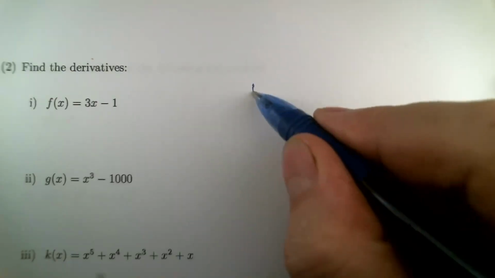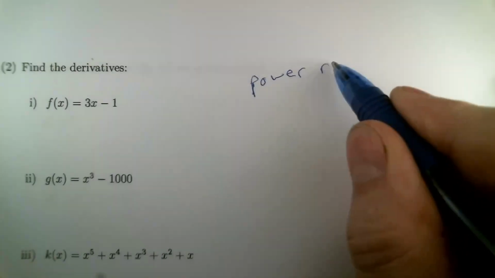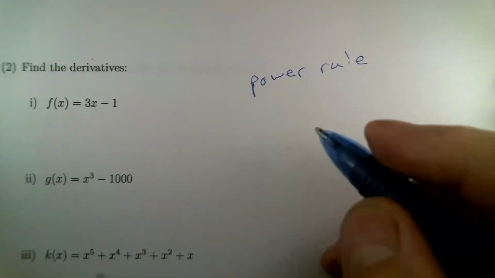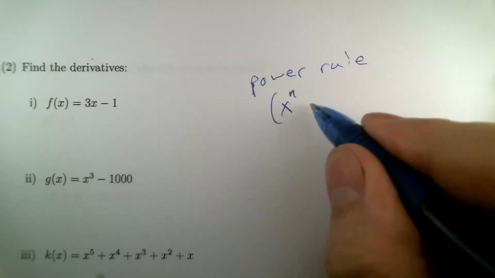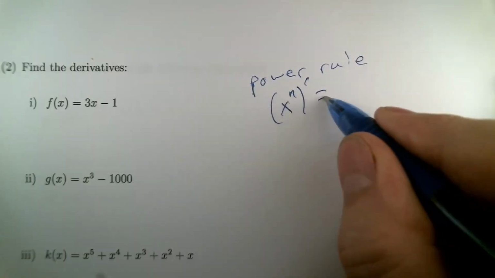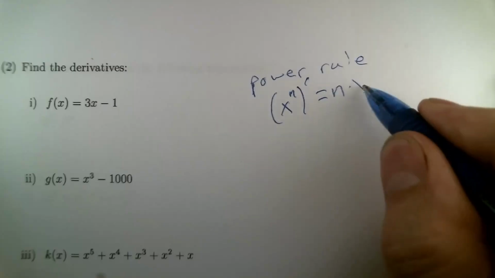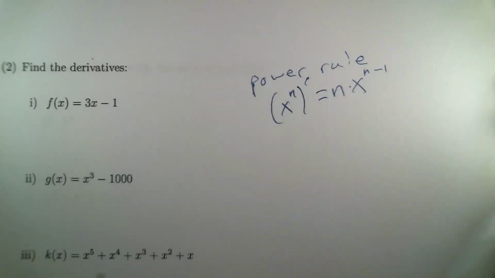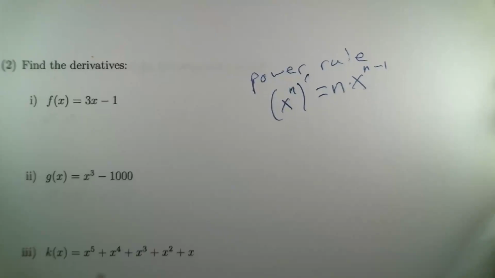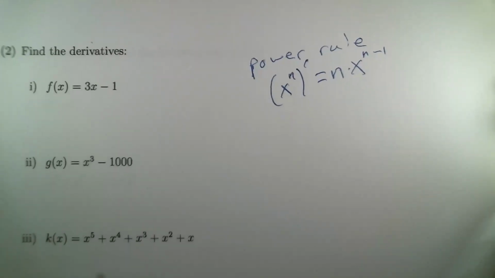One is the so-called power rule, which says if you have a variable to a power and you're taking the derivative of that, what you do is bring the exponent out front and change it to 1 smaller in the exponent. X to the n's derivative is n times x to the n minus 1. So that's one piece that you should know.